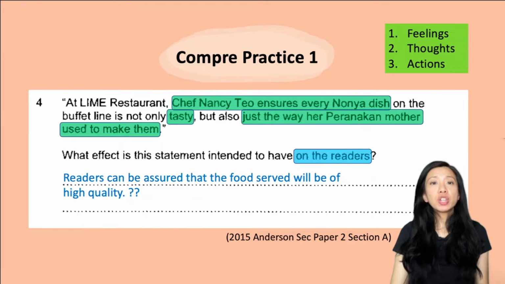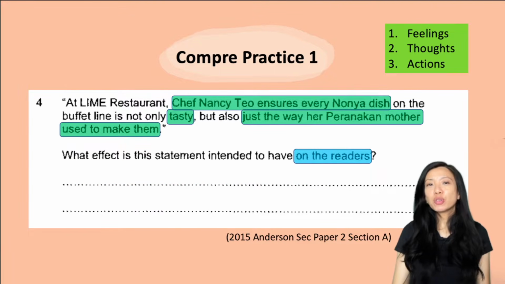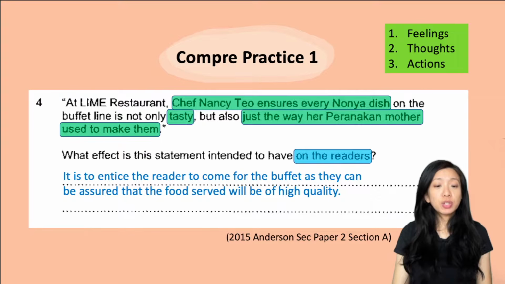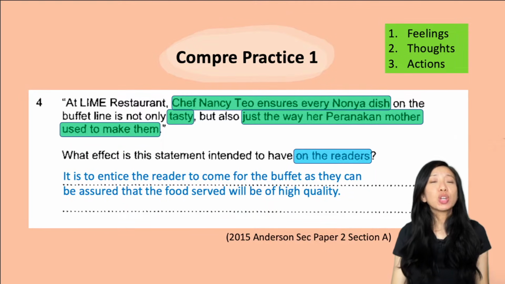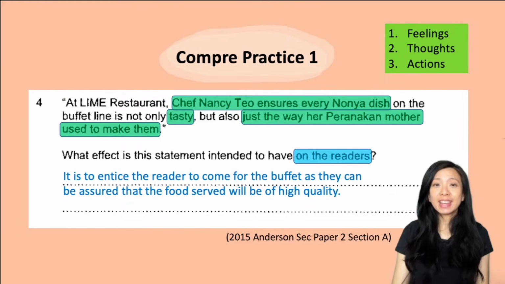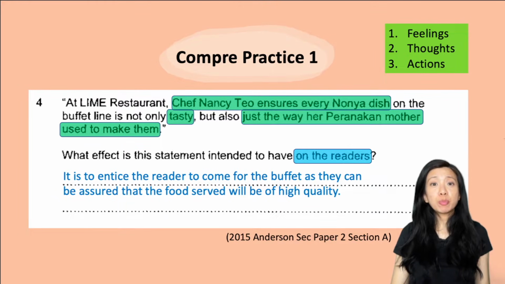So remember, this question is asking about the effect on the readers. This is actually not the best answer. Let me show you what would be a better answer. It is to entice the reader to come for the buffet, as they can be assured that the food served will be of high quality. So here, the effect on the reader is that they would be enticed to come for the particular buffet. And why would readers want to come for the buffet?